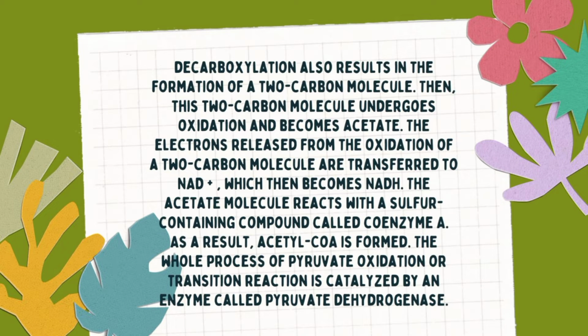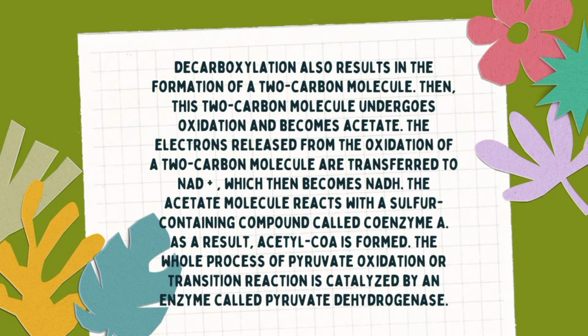Decarboxylation also results in the formation of a 2-carbon molecule. Then this 2-carbon molecule undergoes oxidation and becomes acetate. The electrons released from the oxidation of the 2-carbon molecule are transferred to NAD+, which then becomes NADH. The acetate molecules react with a sulfur-containing compound called coenzyme A. As a result, acetyl-CoA is formed.